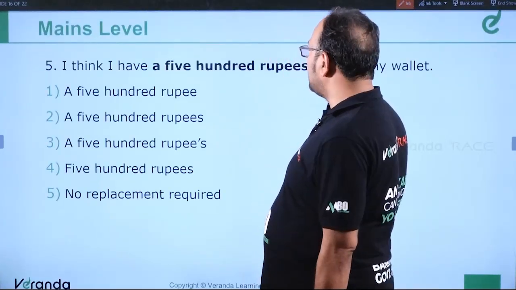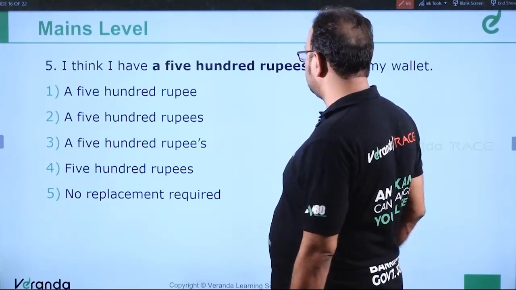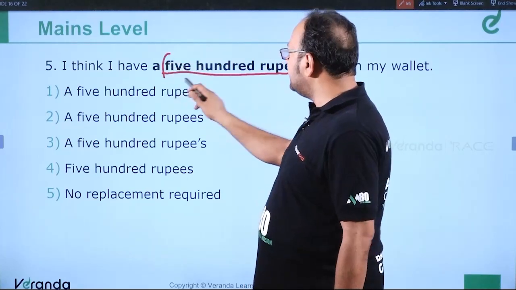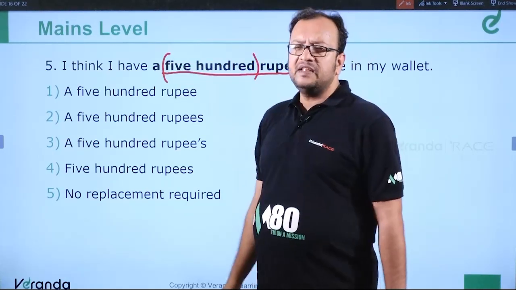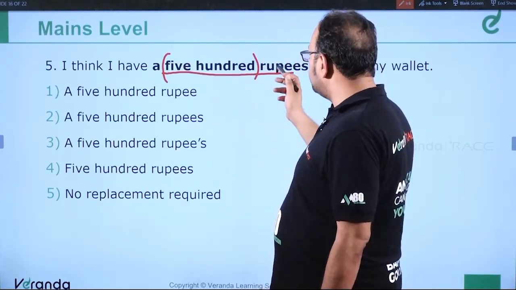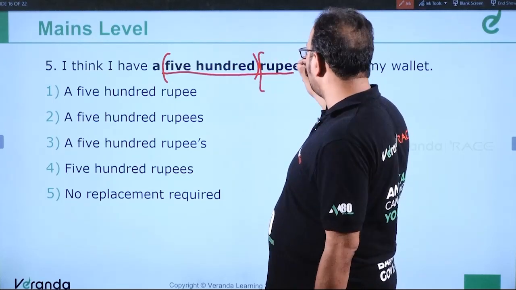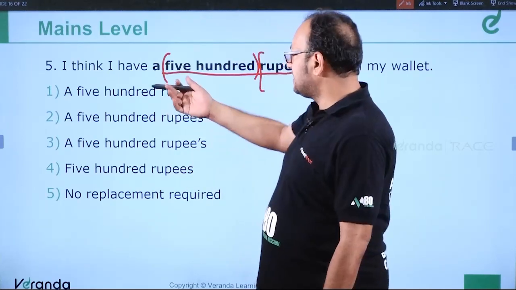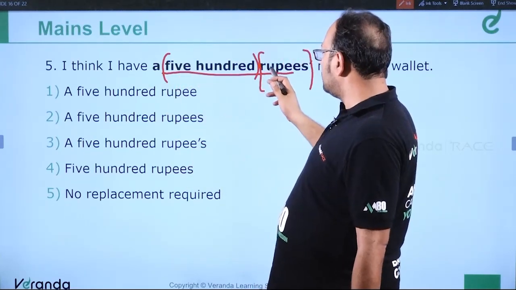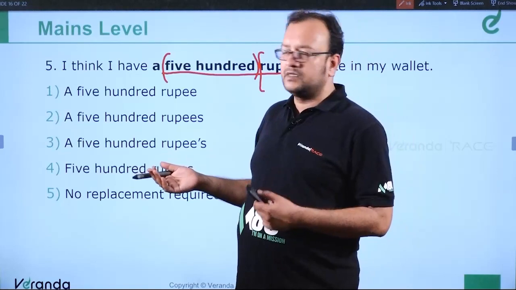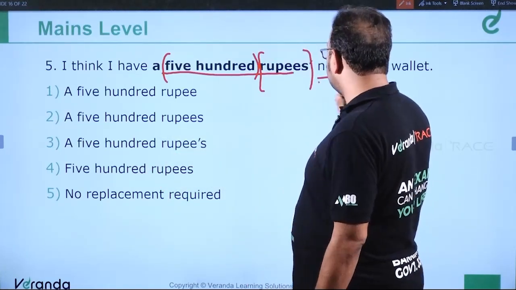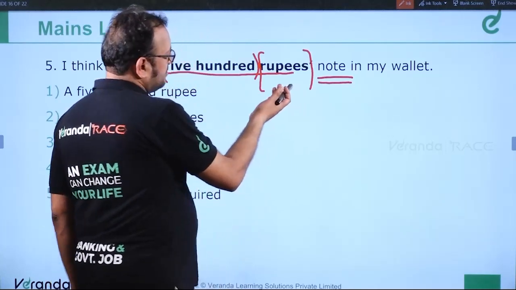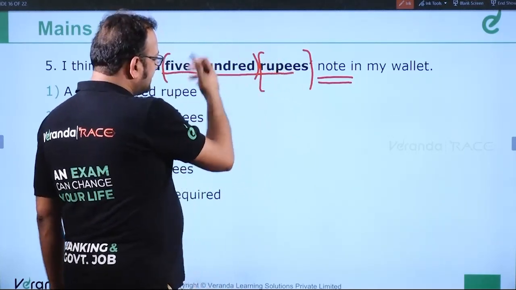I think I have a 500 rupees notes in my wallet. So this is 500 rupee. So this is when a definite numeral adjective precedes a term like rupees or anything that represents, for example, if I say a 500-year-old building. So here the word is note. This is a noun, note, and we have to qualify it with this kind of term.